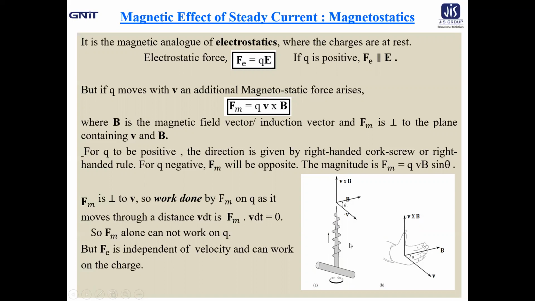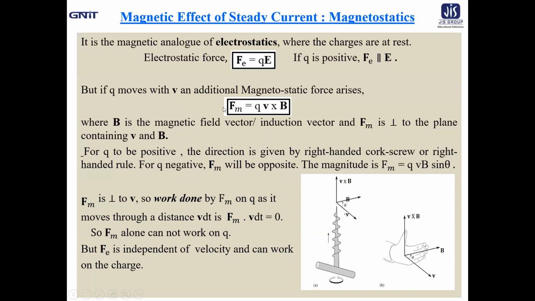In terms of the right-handed corkscrew, it will be in the direction of advancement of the tip of a right-handed corkscrew, where V is represented by this vector and B is represented by this vector, provided Q is positive. If Q is negative, then obviously Fm will be opposite. Now, the magnitude of Fm is QVB sine theta, where theta is the angle represented here.